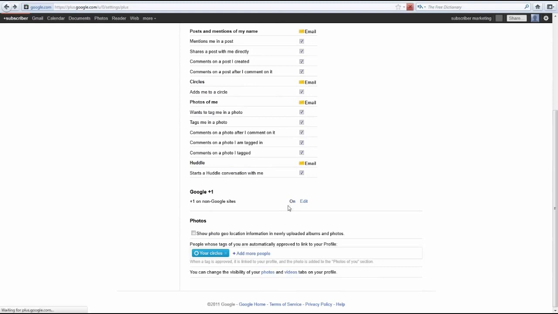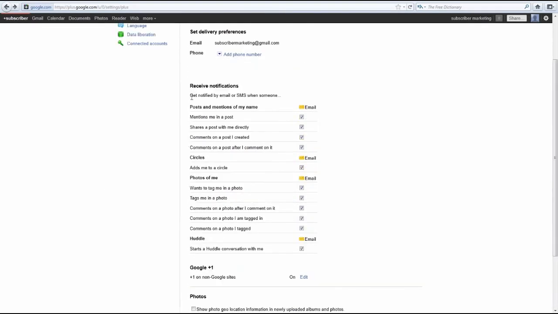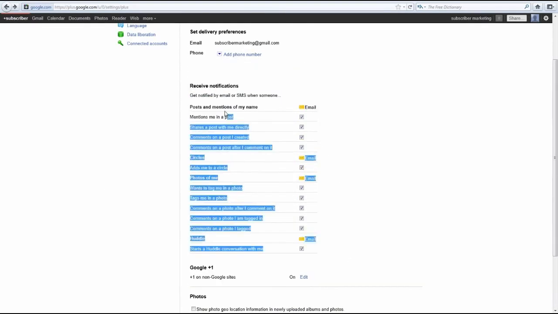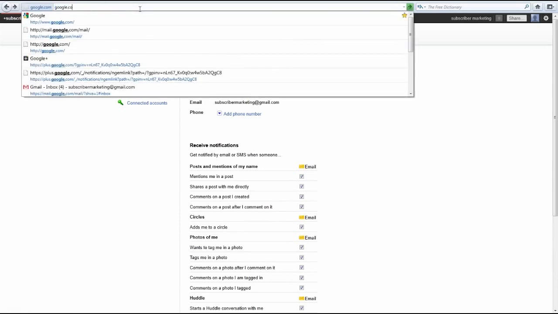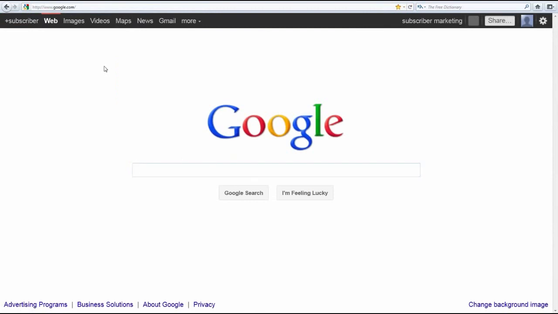Okay, now we're rocking. Now just make sure that the setting is turned on, like I said, that you've got your notifications turned on, and you're going to be set. So now we can take a look at the user interface and get to explaining some of this stuff. Okay, let's return to google.com, and we're going to take a look at the upper left side of your screen. This is just a really easy way to access Google+.